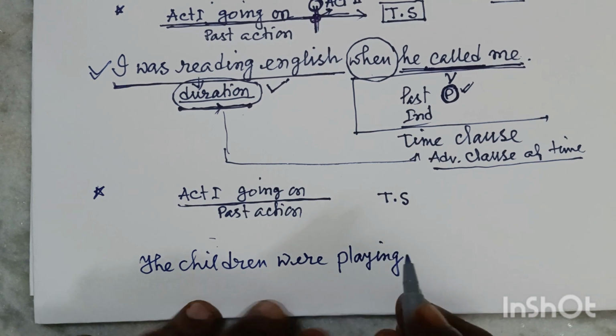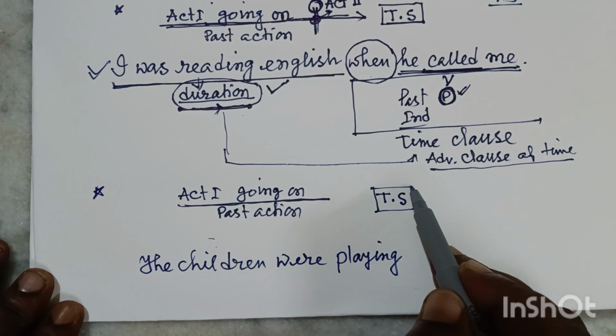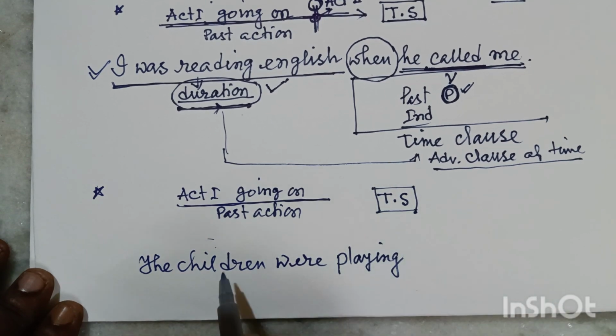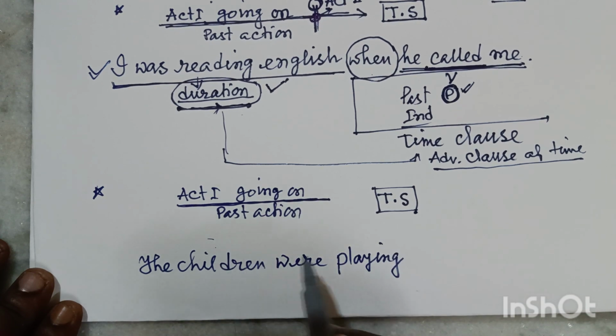The children were playing. Friends, if you think about the time of speaking, obviously in past time this action of playing was going on.